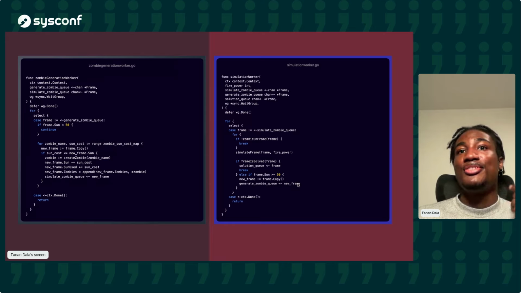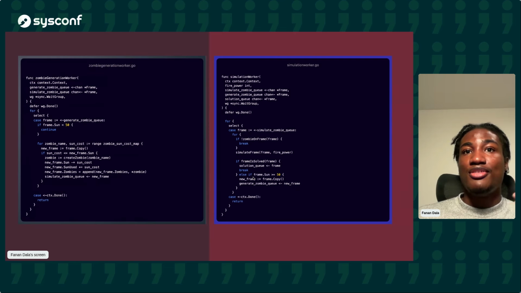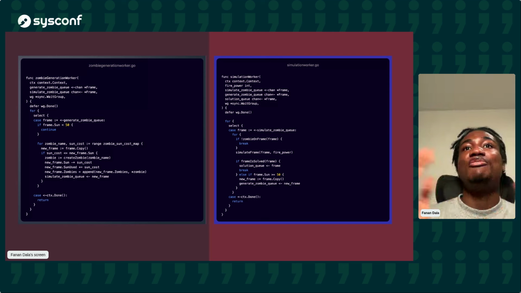If there is no solution, duplicate the frame and send it back to the generate zombie queue so that the zombie worker can place a zombie on it. And this context done is a way for us to ensure that if for whatever reason the main program says everyone needs to terminate and end now, this is how we do that. It sends out a cancel signal, and that would make sure that all Go routines stop.